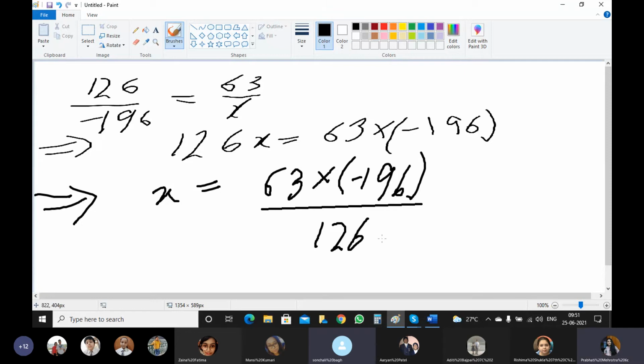So now what's the answer of x? Can anyone calculate and tell me? Because we have done a lot of calculations. Give me the answer after calculation. I think the answer will be negative. That's true, that's definite. The answer will be negative, yes or no? So what's the number?